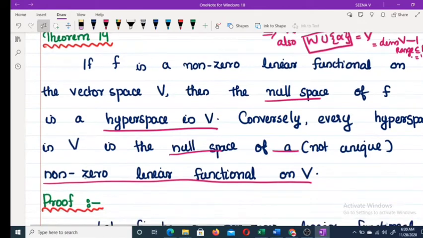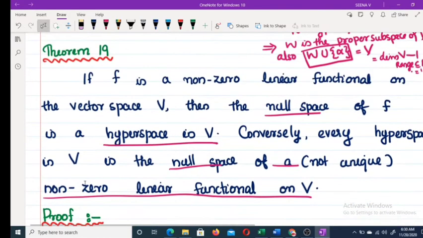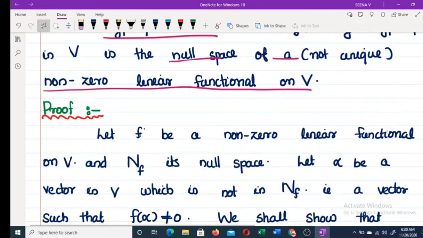Moving to the proof, first we assume that f is a non-zero linear functional on V, and we have to prove that the null space of f is a hyperspace in V. So let f be a non-zero linear functional on V and N_f be its null space.